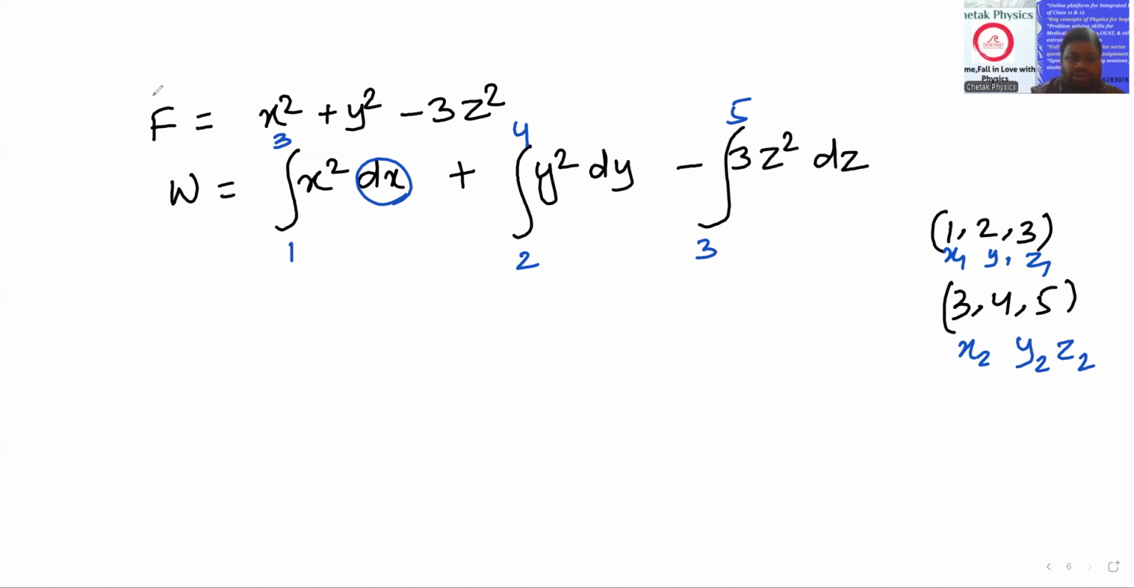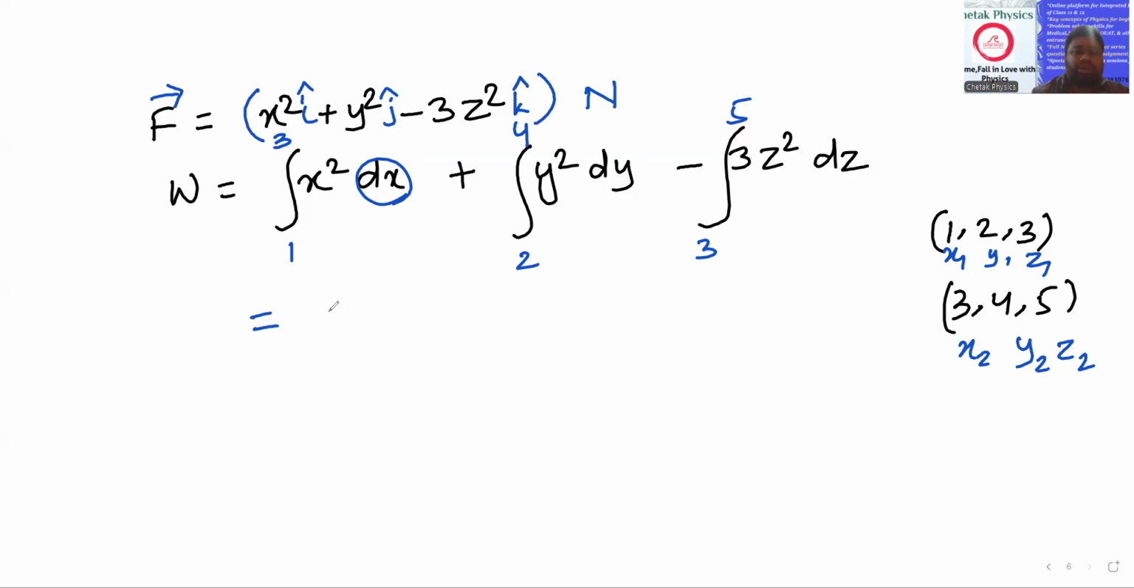Here, force will generally be given in vector form. That means F vector equals this much i cap, this much j cap, this much k cap. Sometimes it is also given as an algebraic function without i cap, j cap, k cap, using only one or two variables, and this type of question also comes. Here the force is given in i cap, j cap, k cap format.